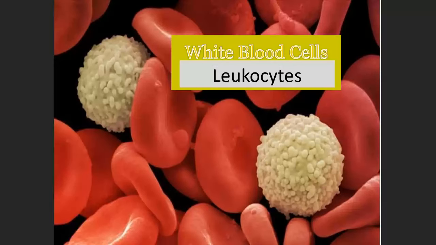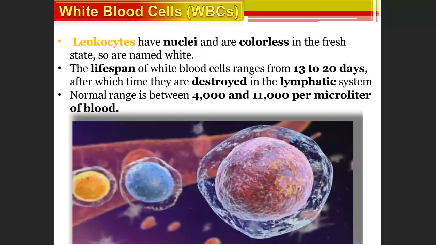Now, there is something called white blood cells, right? These are called leukocytes. What are leukocytes? Leukocytes have nuclei and are colorless in the fresh state, so they are named white. Some people ask why leukocytes are white in color, why they are called white blood cells. Because they have nuclei and are colorless in the fresh state, so they are named white.